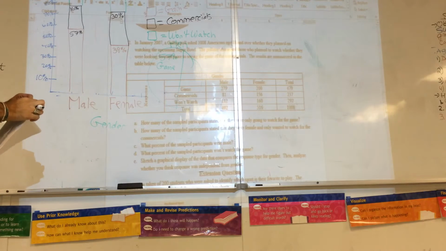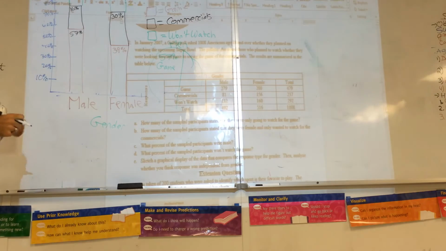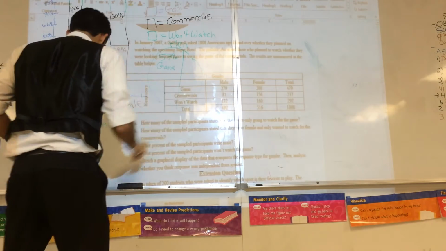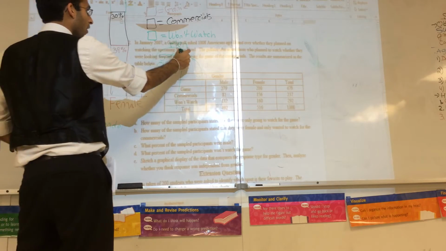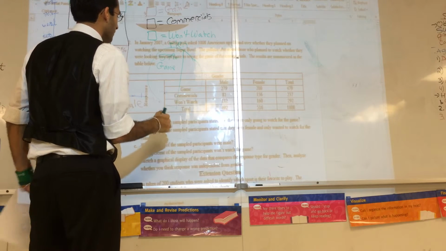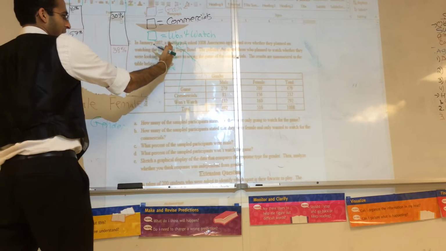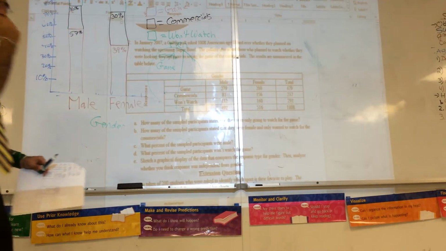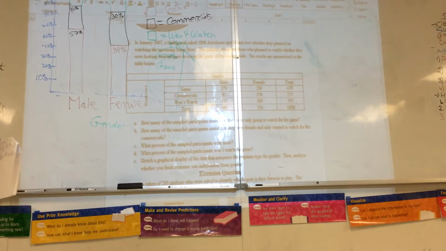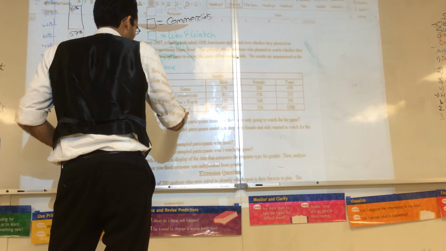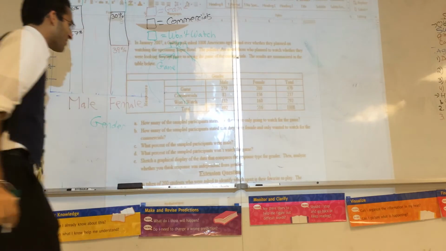That's not right. That's 50% right there. No, it's a little bit away from the center, right? This would be 50, so I try to add a little bit. I don't know, guys. Come on. Should it be different? It should be an angle. It's not supposed to be a straight line. No, it isn't, but it's an angle. The line comes down the middle, and then it curves. There you go. That's what the line should look like. Right. So this would be 50%, the dotted line, and now this has more than that. I know, but that's so weird. Look, guys, like this. It should look like that. That's not a pie graph. It's just something you made up. Okay, like this, and then like that. Is that better? Okay.